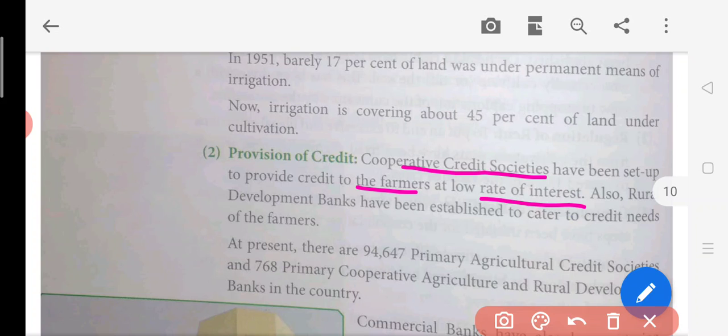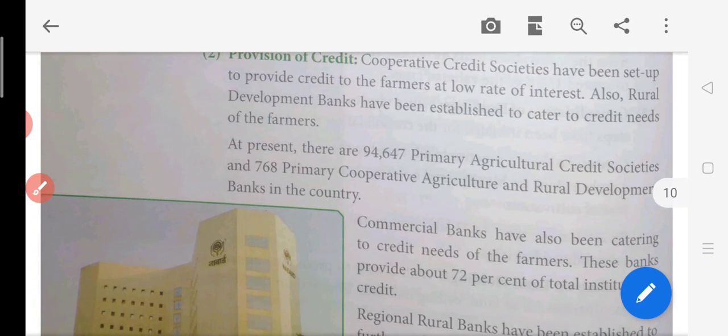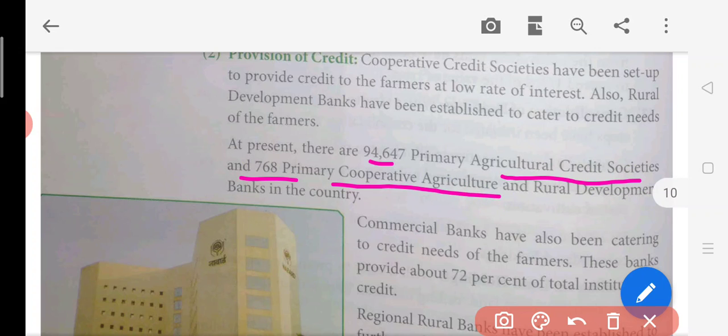Now also RRBs and rural development banks have been established to cater to the credit needs of the farmer. All these, RRB, regional rural banks, IBRD, were simply set up so that the farmer will be able to get easy loans on easy installments. At present there are 94,647 primary agriculture credit societies and 768 primary cooperative agriculture and rural development banks in the country.